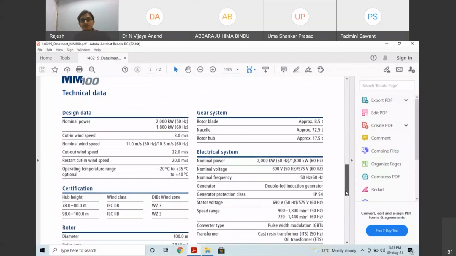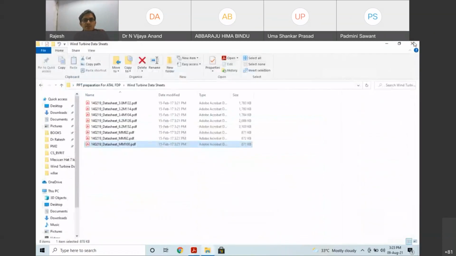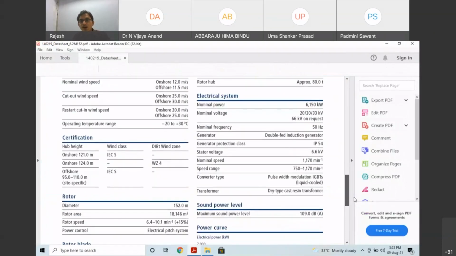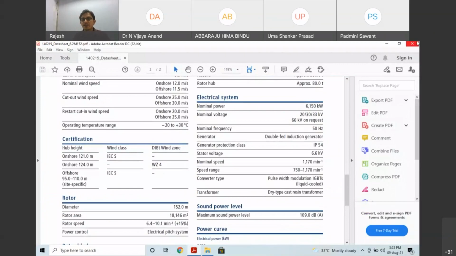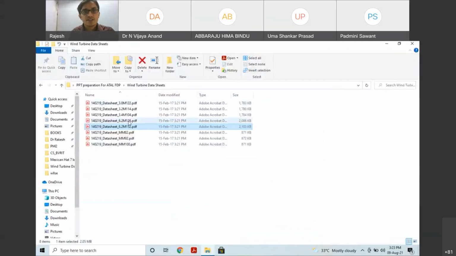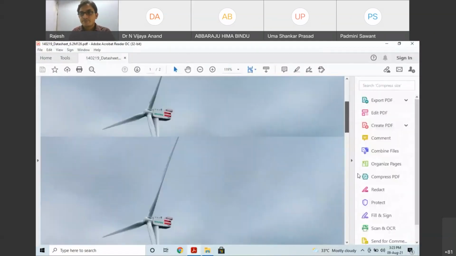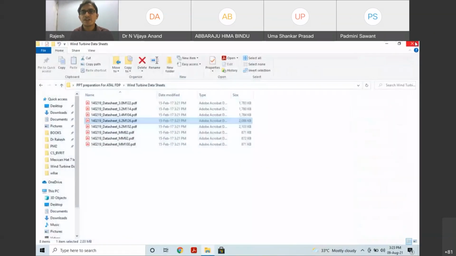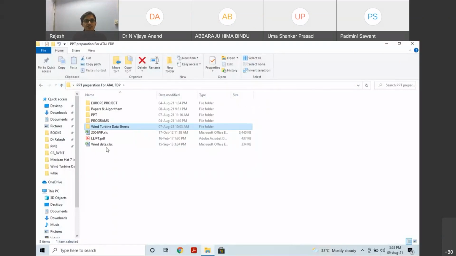So like that. Here the generator used is a doubly fed induction generator. The previous cases may be SCIG, but the majority of the time people will use a doubly fed induction generator. In other cases we will see which generator they use. Doubly fed induction generator, in the majority of cases. That is more advantageous. So this is about a few of the practical wind turbine sheets.